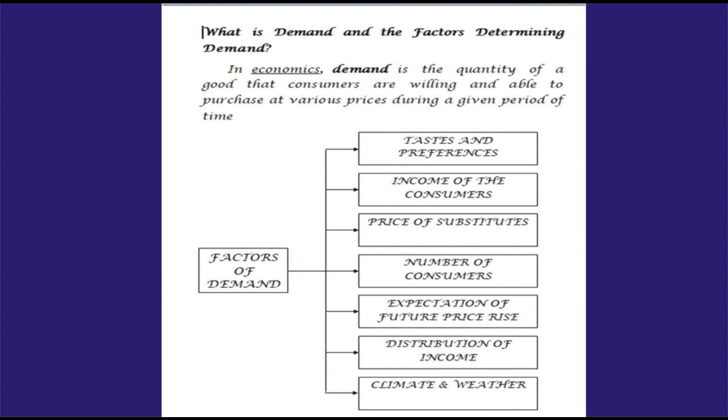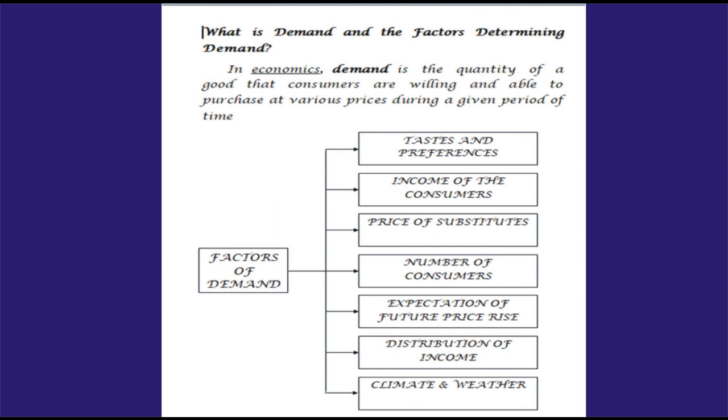Next, what they have asked: factors determining demand. Which factors determine the demand for a product? First one, taste and preference. Based on the taste and preference for that product, the demand will be high or low. Next, the second factor is income of the consumer, based on the affordability of the consumer. If the consumer's income is high, automatically he is ready to spend more. So the demand for that particular product may increase because of the consumer's income.